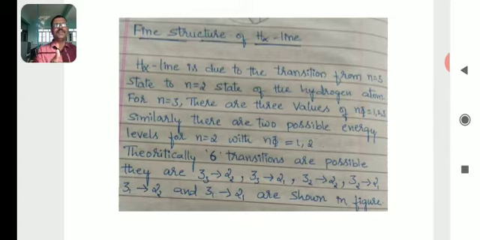Similarly, the transition from the fourth orbit to the second orbit forms H beta, and from the fifth orbit to the second orbit forms H gamma, and so on.